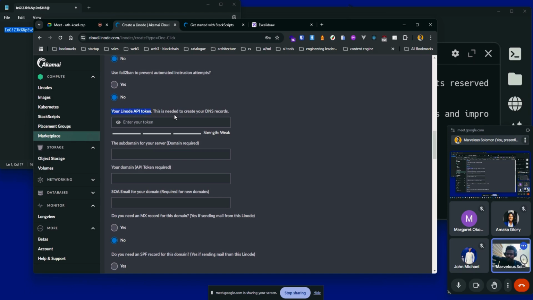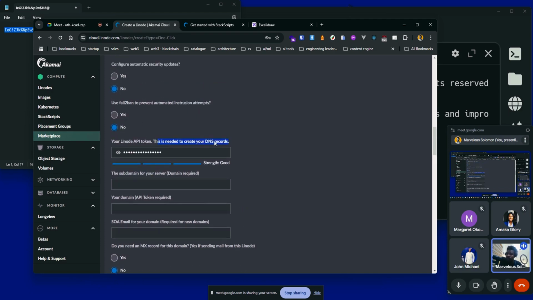Your Linode API token is needed to create a DNS record. Oh, come on, I don't really have that. I'll probably just stick to this password I just pasted here, but that might not work because it's strictly requesting the Linode API token. So that might not necessarily work.